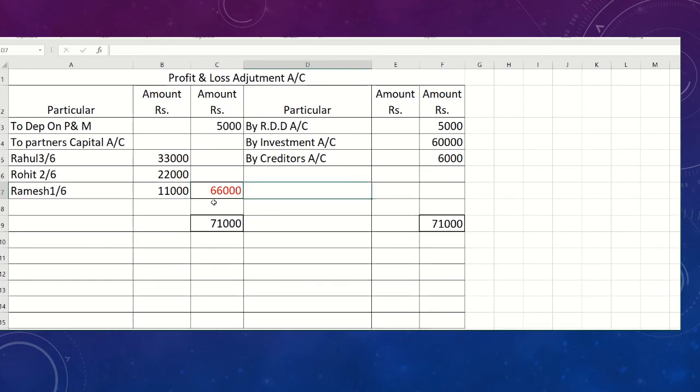Students, 66,000 is your balancing figure, and it will be divided in the old ratio 3:2:1. So 3 by 6, 2 by 6, 1 by 6. So you will get 33,000, 22,000 and 11,000.